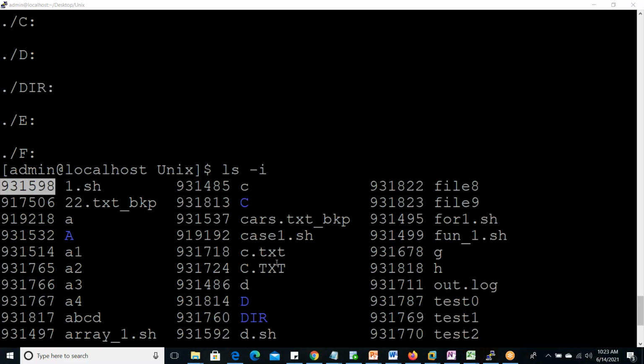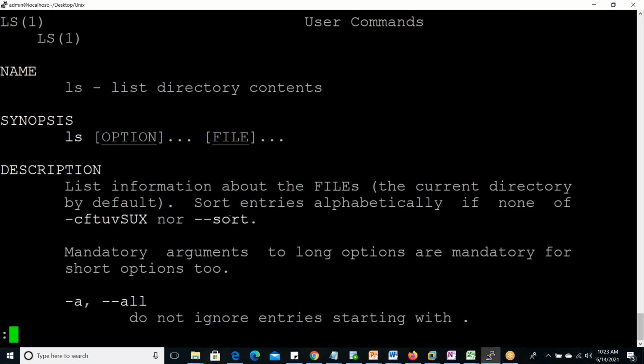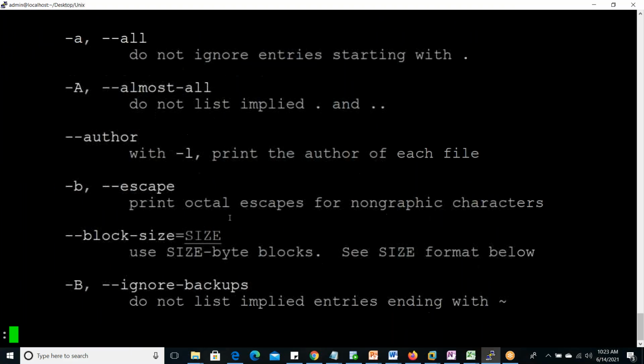Only a few parameters are required for ls. All parameters are not required. Here also, so many parameters are available in the ls command. You can check once also, man ls. -a for hidden files, that is one required.